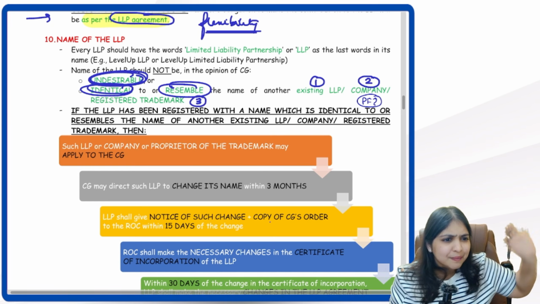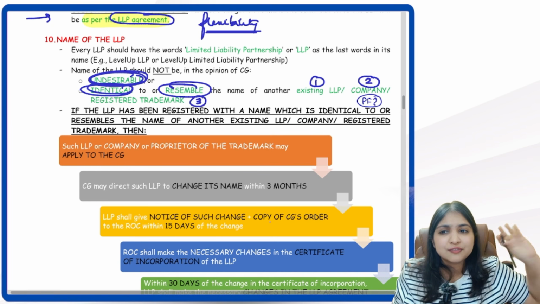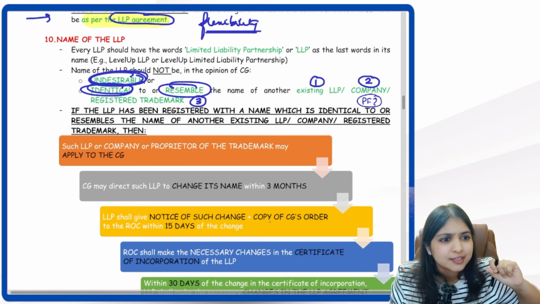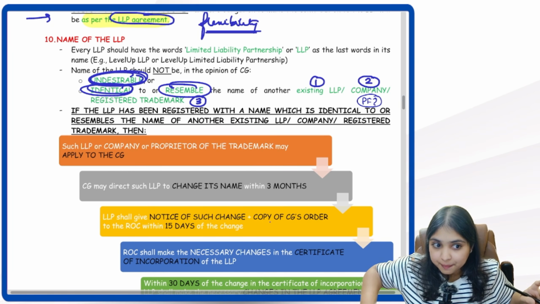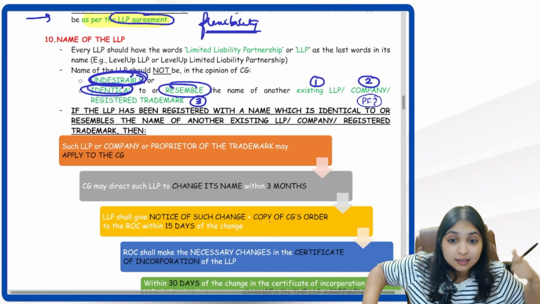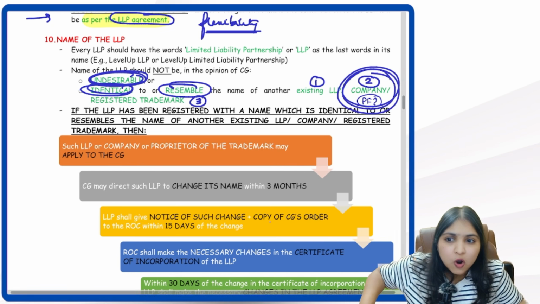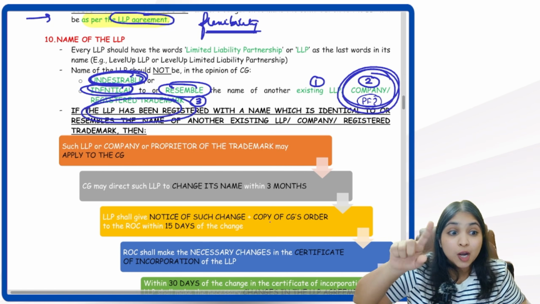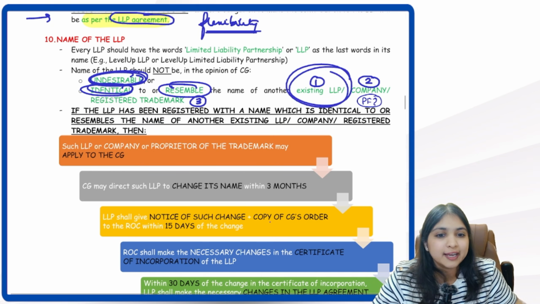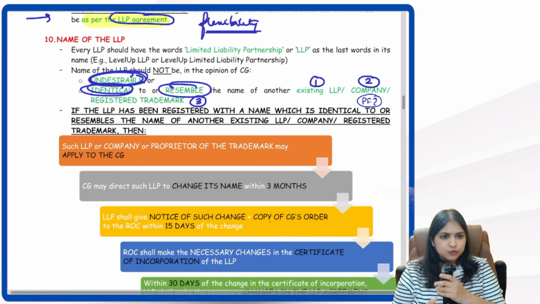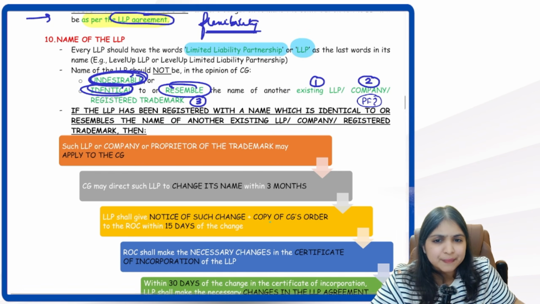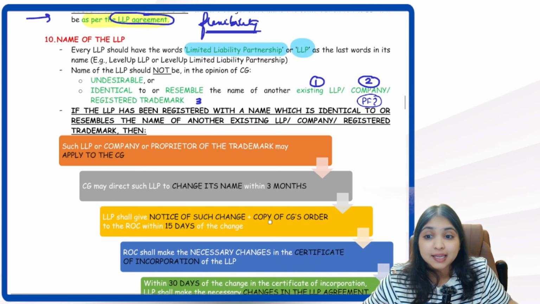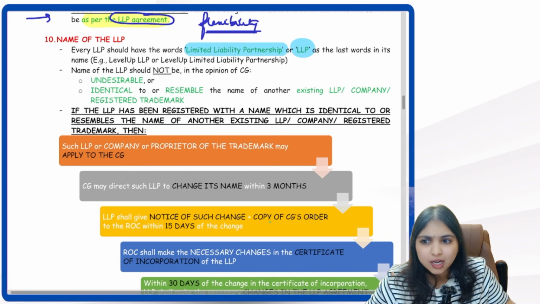Section 16. Something similar you have. There are some differences between that and here. What's the difference? In Section 16 of the Companies Act, we say that the name of the company should not be identical or similar to the name of another company or registered trademark. There we don't talk about LLP. Here we're talking about LLP also. So in the LLP's name, how many points? 2 points. Point number 1, every LLP should have the words limited liability partnership or LLP. These words they should have in the name. Then second point, the name of the LLP should not be undesirable.